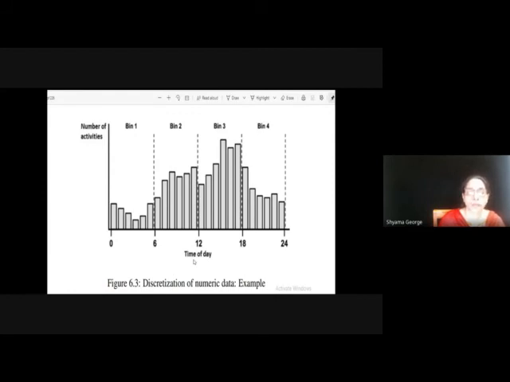That means the values from 0 to 6 can be considered as one set, 6 to 12 as another set, 12 to 18 as the third set, and 18 to 24 as the fourth set. So instead of 24 values, you are discretizing into 4 values. This type of discretization should be done for numeric data. Then only can we apply the Naive Bayes algorithm.